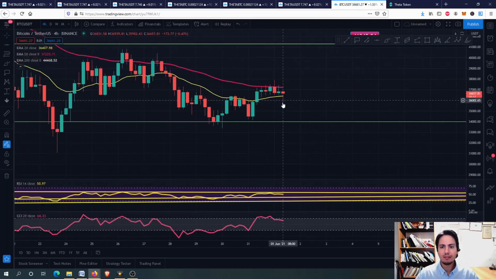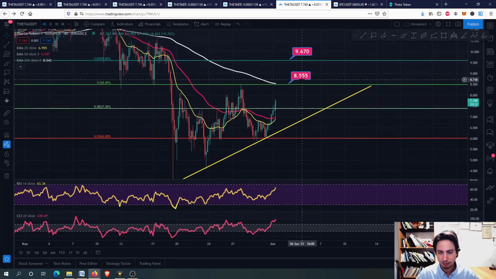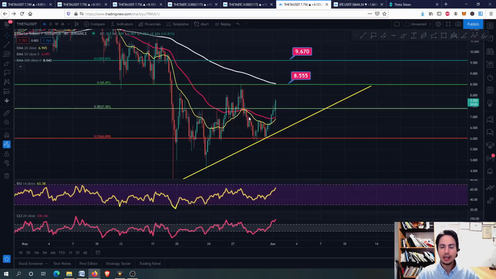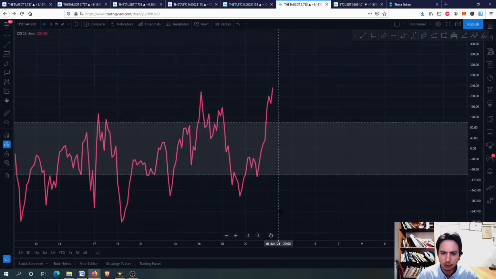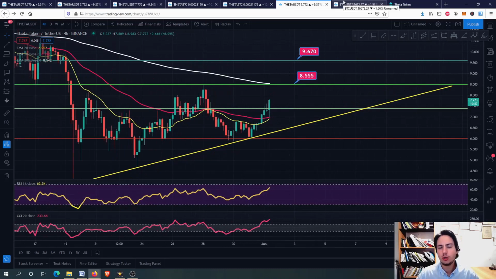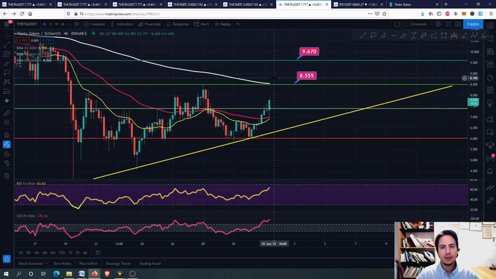If Bitcoin has a swing high, then we might as well see Theta approaching the 8.55, and why not even higher. But for now, we have to be careful. We have the news that it is going in favor of Theta. We have to be careful for the short term, I mean for the next few days, guys, because you can see the commodity channel index. But overall, if Bitcoin goes stable, goes sideways, or even goes higher, then Theta will just go upwards. Our next price targets for the short term are this.